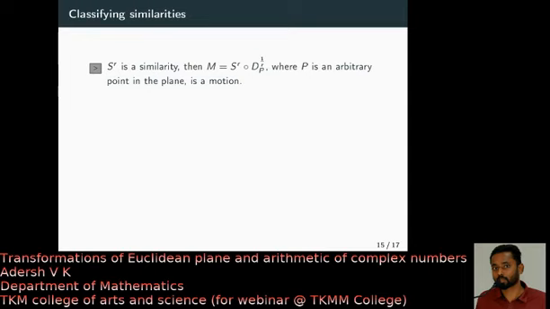Now, like we did for motions, we classified the motions as direct motions and opposite motions, right? Similarly, we can classify the similarities. Until now, we have seen only three kinds of similarities: translations, rotations, and dilations and their compositions, right? Another similarity comes from flipping, which is an opposite motion. You do a dilation and flip it. That is also a similarity motion, right?